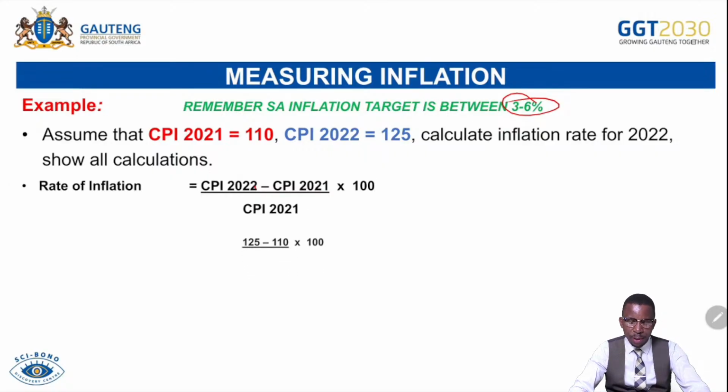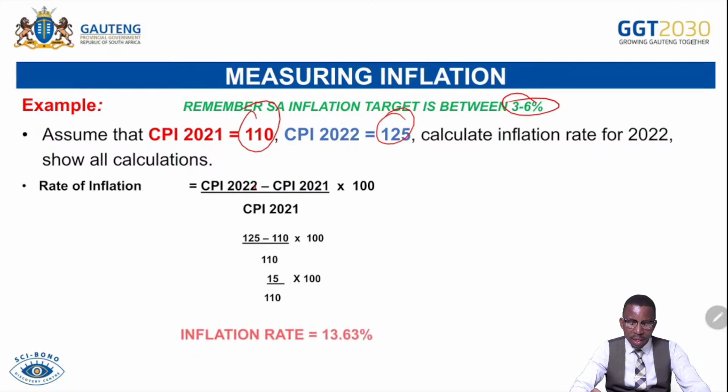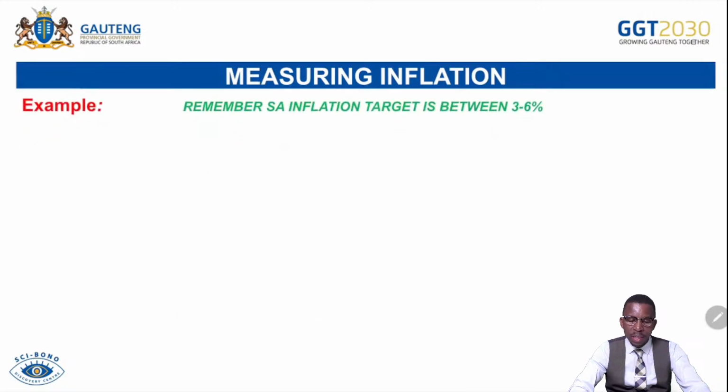Then let's look at the substitution. We say it's 125 for 2022 minus 110 for 2021, over 110, multiplied by 100. That gives us 15 over 110 multiplied by 100. Then we get 13.63. That's our inflation rate, which is above the target rate of between 3 to 6%. One must intervene by combating this inflation.